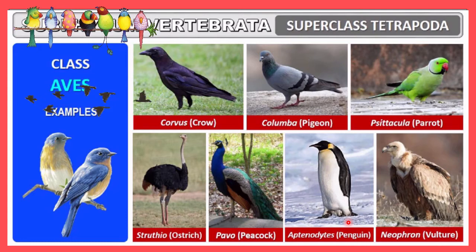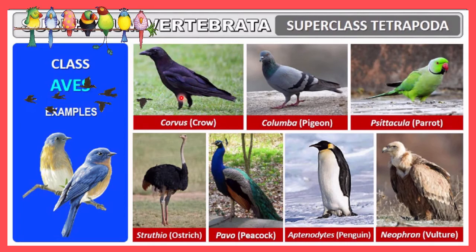Next, here in this slide you can see some examples of aves, and you know very well what the examples of the aves are. But here you should remember one extra point, and that is the scientific name. We are calling this a crow, but that is not enough. You must remember the scientific name. So here you must remember crow as Corvus also. So this is the task for you, and you must remember all these examples along with the scientific name in the brackets. So this is the example of class Aves.